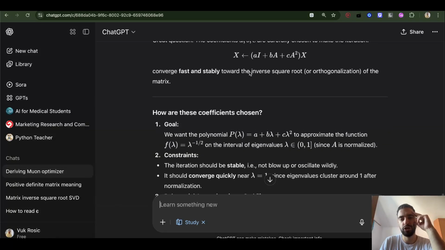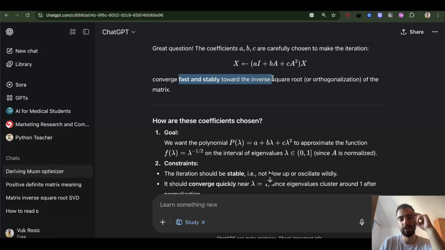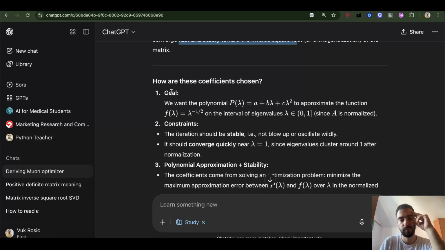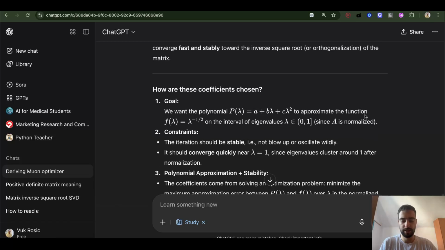The coefficients are chosen to converge fast and stably towards the inverse square root. We want this polynomial to approximate this function on the interval of eigenvalues 0 to 1, including 1, since A is normalized. Since we have applied normalization to the entire matrix, I guess the values in the matrix will be between 0 and 1.